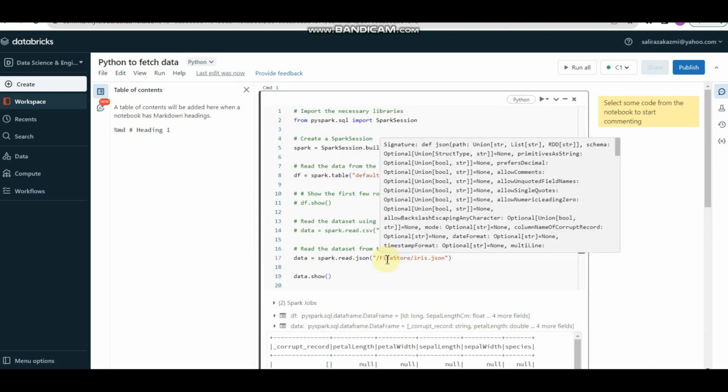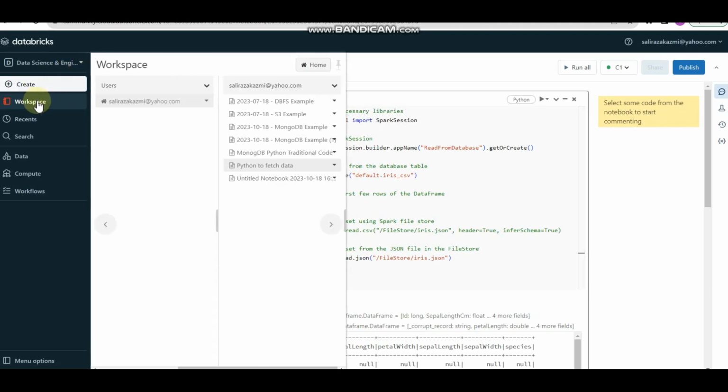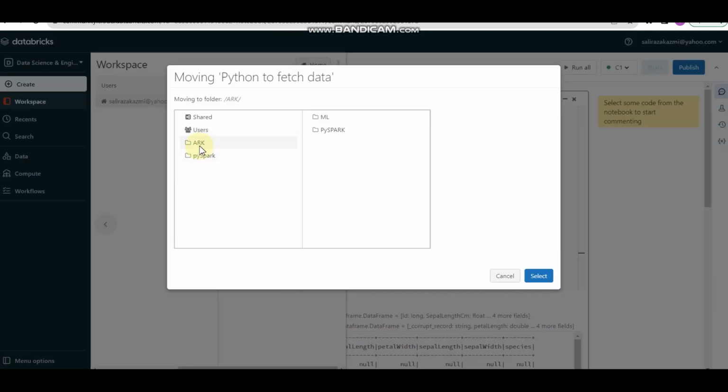So I hope you understand this. And where is our code saved? First thing, where is our notebook file saved? It's a very important thing. I can see that my code is saved as "Python to fetch data", but I want to move it and save it in my Spark machine learning ML folder, and I am going to select this.